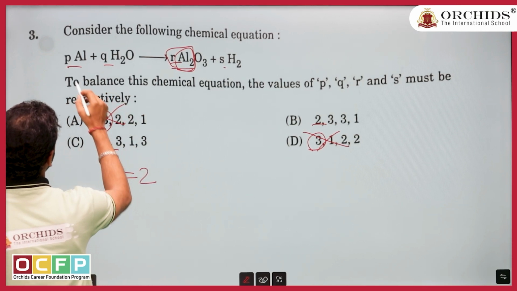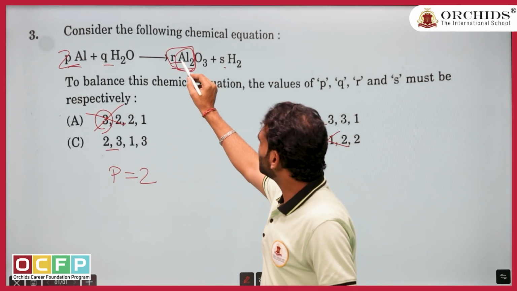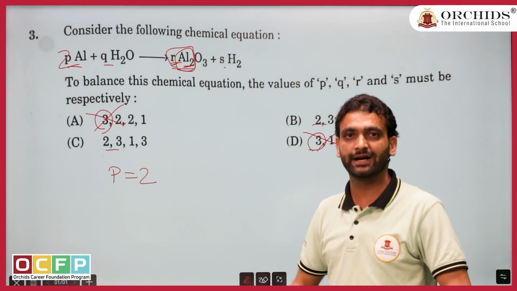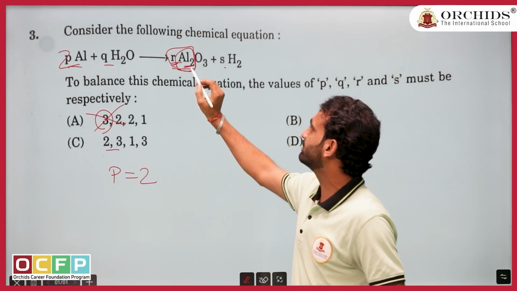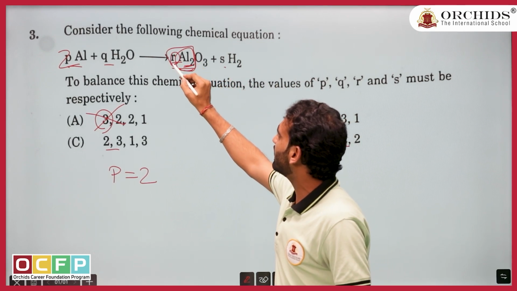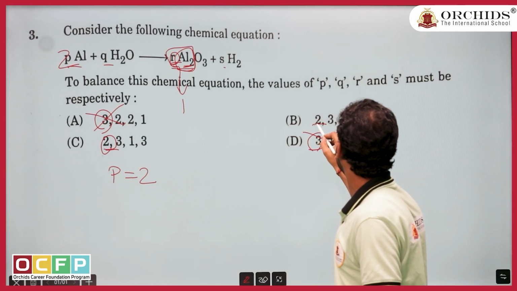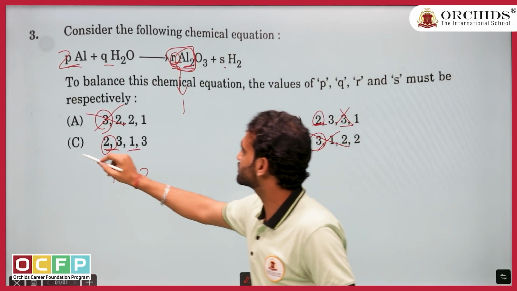If P is 2, then if again you cross check, can I multiply something here? If I multiply, obviously aluminium atoms will change. So I don't want to disturb aluminium on the right hand side. So obviously R value should be 1. If R value 1, then 1 by 2 is 2, correct. R value 1, R value 3, so option C is also wrong.